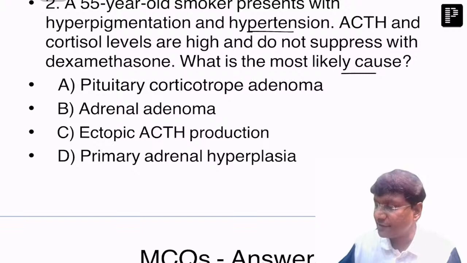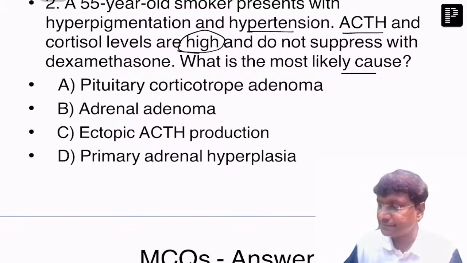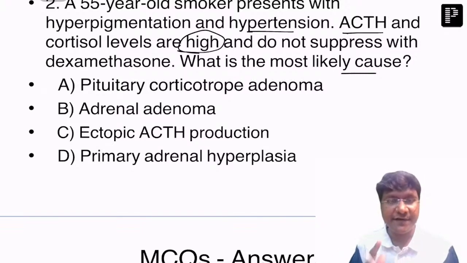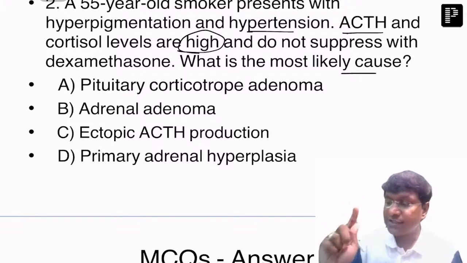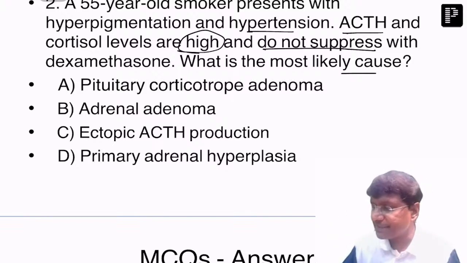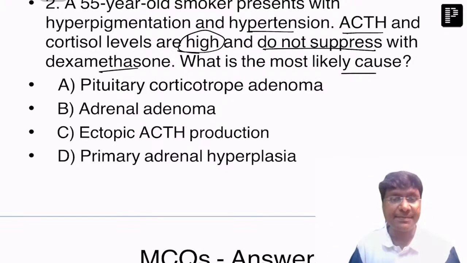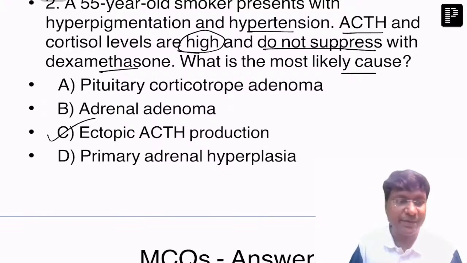Right. So here the point is that ACTH and cortisol levels are both high. That means ACTH levels are also elevated. If ACTH levels are elevated, what type of Cushing's is this? It is ACTH dependent Cushing's. In ACTH dependent Cushing's, we have one, pituitary adenoma, and the second, ectopic ACTH. Now among these two, corticotroph pituitary adenoma and ectopic ACTH, the cortisol levels are high and do not suppress with dexamethasone. What is the most likely cause? The most likely cause will be ectopic ACTH production.